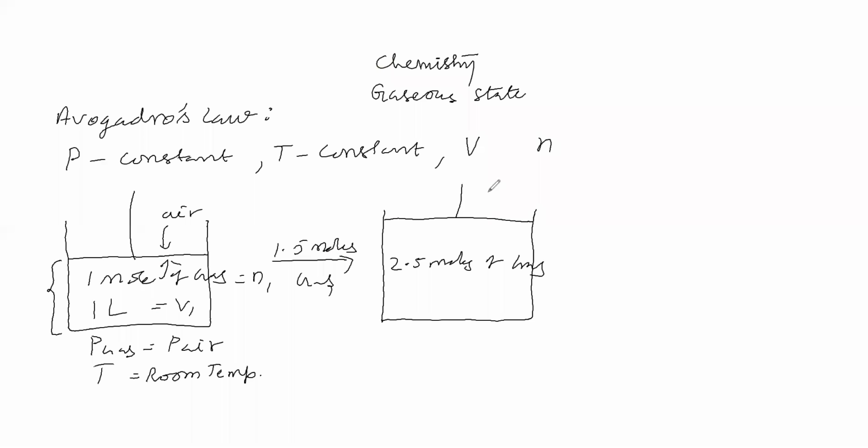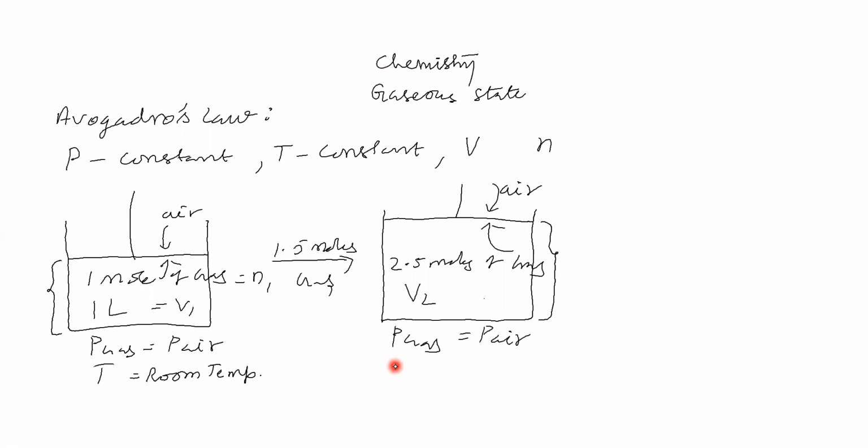Now air is exerting pressure and gas is pushing the piston up. At the point where the pressure exerted by the gas and the atmospheric pressure are equal, the piston stands. Now the volume of the gas will be V2. The volume of gas here is higher than the earlier volume of gas.